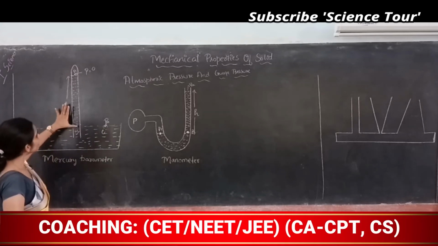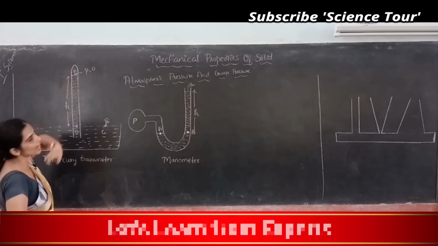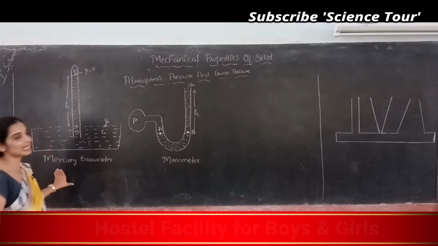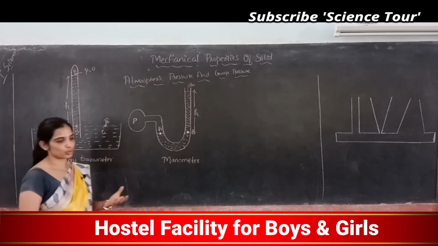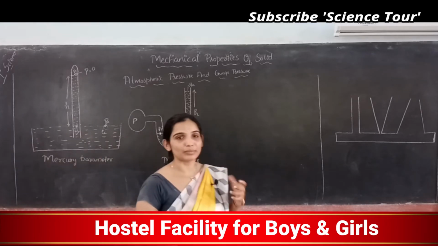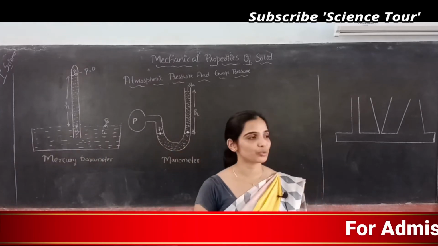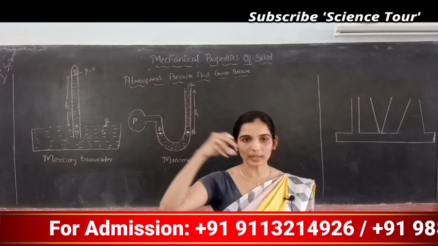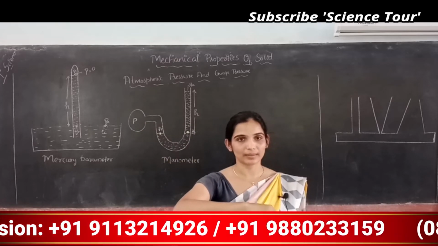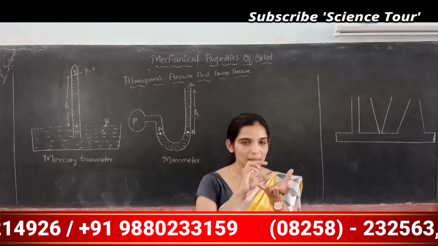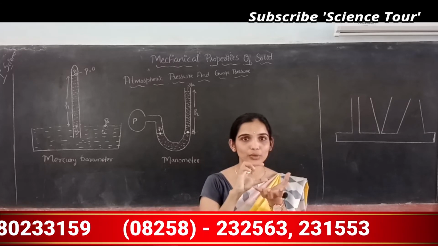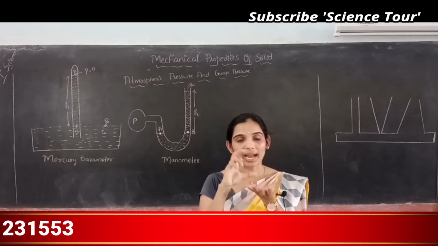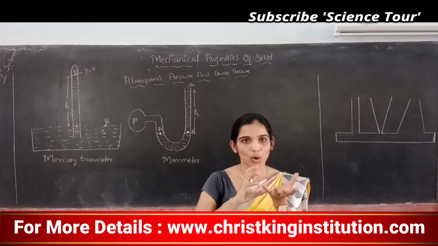So now point B from point A, the height is h. Correct? So how to calculate atmospheric pressure? Now at some random place you want to calculate atmospheric pressure, take a bowl, fill it with the mercury, take one test tube, immerse it in that. Okay? And measure the height of mercury raised inside the test tube. Height from the bowl level.